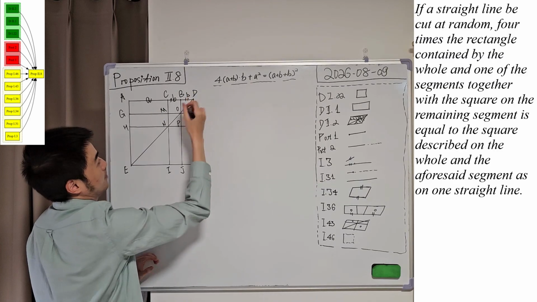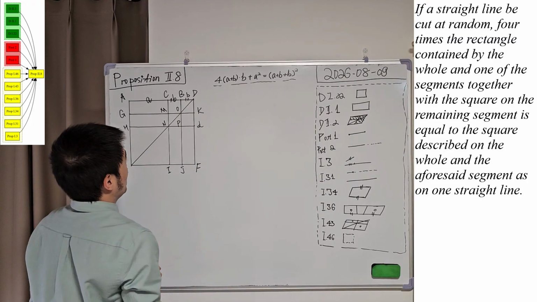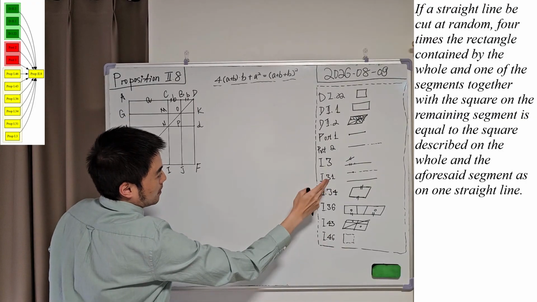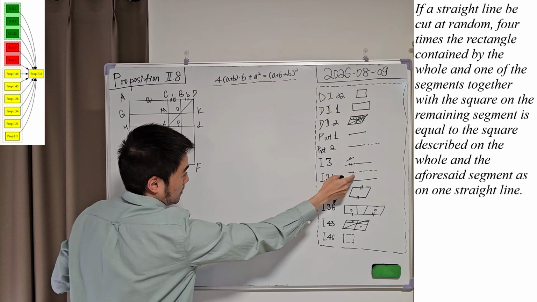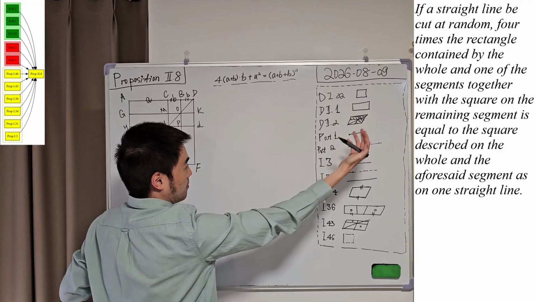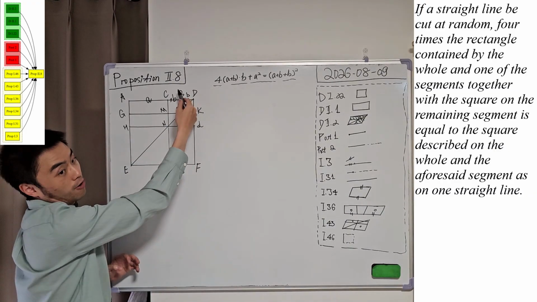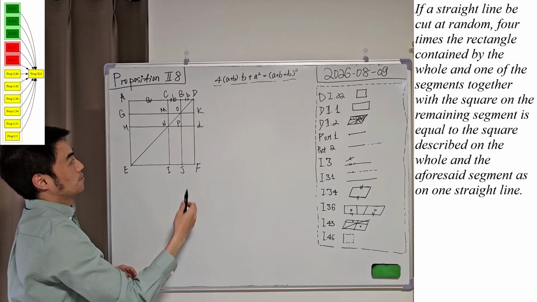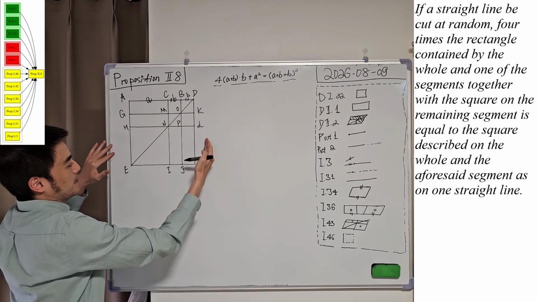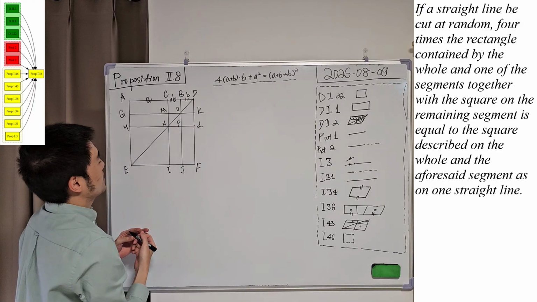And then we can construct this figure using proposition 46 to construct a square, proposition 31 to construct a parallel line, as well as postulate 1 to connect two different points. The detailed steps are described, I believe, in proposition 4 from book 2. So if you can remember, just recall them. Let's just assume we have completed the construction and we have this figure. So let us give it a proof.